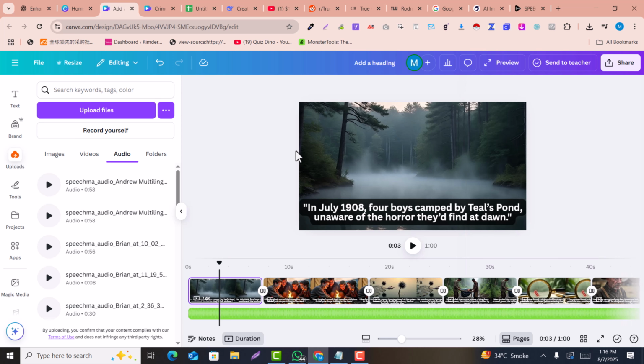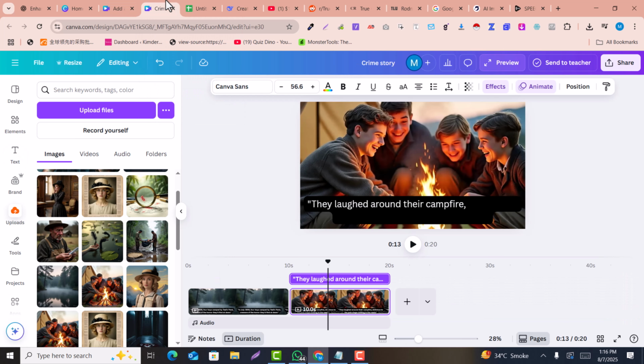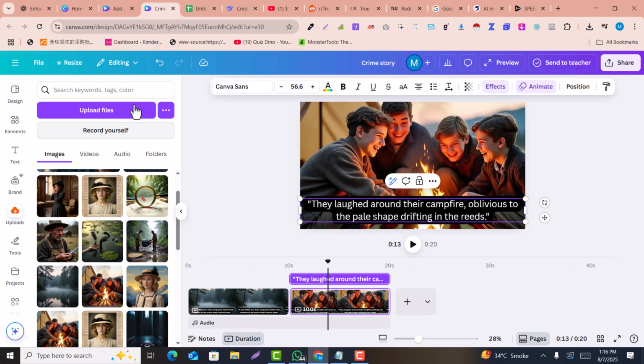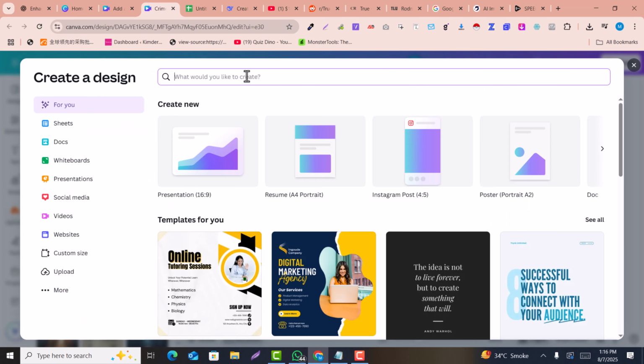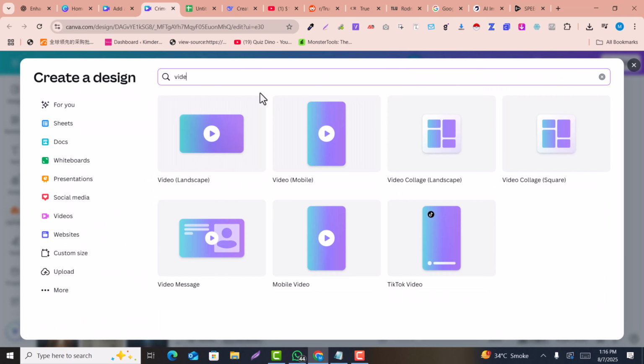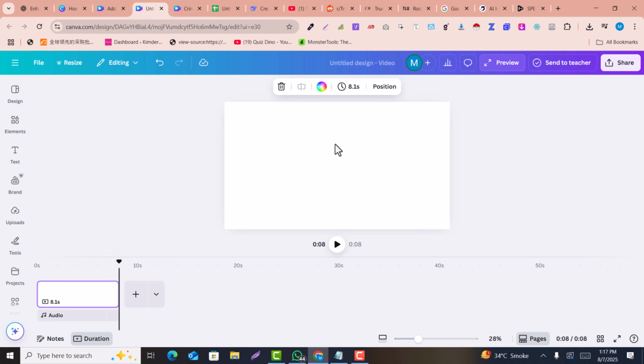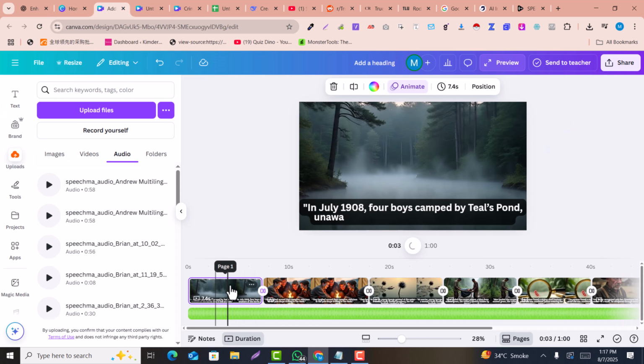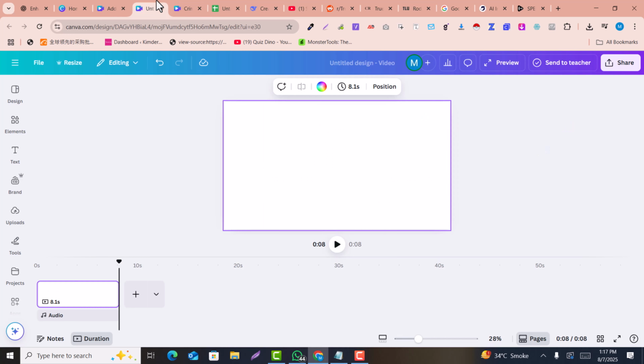Now I promise you, I will tell you the bulk create method also, if you have the bulk create option in your Canva. For that you just need to go here, click on file, click on new design, and search for the video as I showed you at the start. Here you have a new design, and you just need to copy and paste the first design of our video. For example, this is the first design, and just paste this design here.